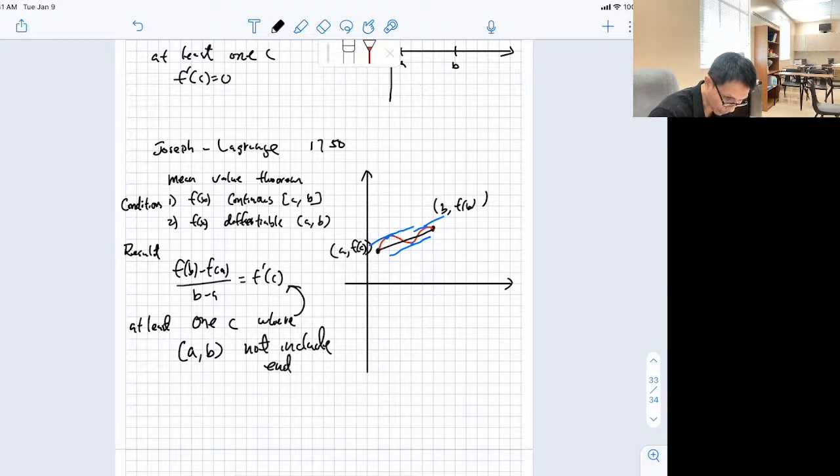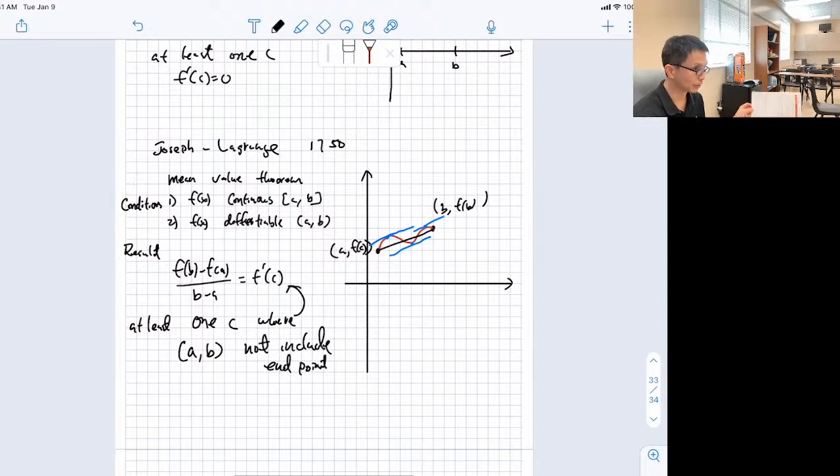Make sure, because that's the open interval (a, b), not including endpoints. Again, because the endpoint is not differentiable, you should not include the point. So once you get a C equal to an endpoint, you need to get rid of it because that's not part of the answer. Okay, so that's the mean value theorem for you.